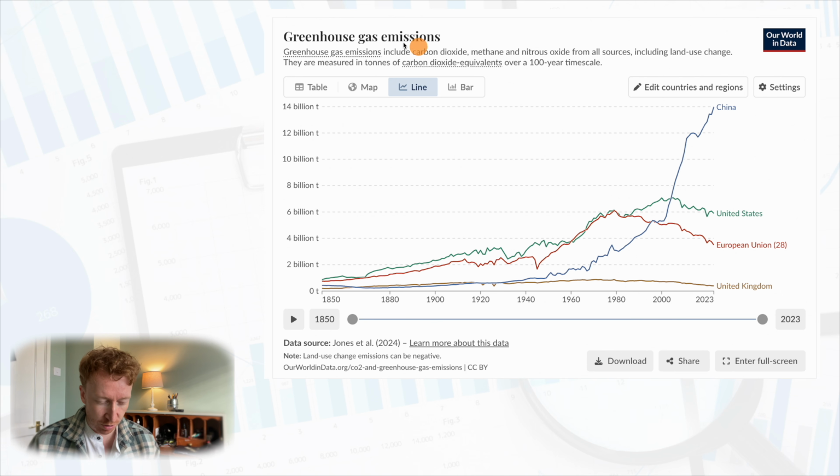And this line graph shows the amount of greenhouse gases emitted by China, the United States, the European Union, and the United Kingdom. On the y-axis, we have the number of tons of greenhouse gases emitted each year. And the y-axis goes up in increments of 2 billion tons each. So we have 2 billion, 4 billion, 6, 8, 10, 12, and 14. On the x-axis, we have the year. And the chart goes from 1850 all the way until 2023.